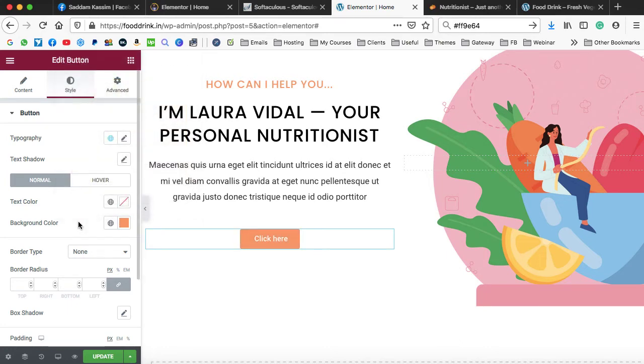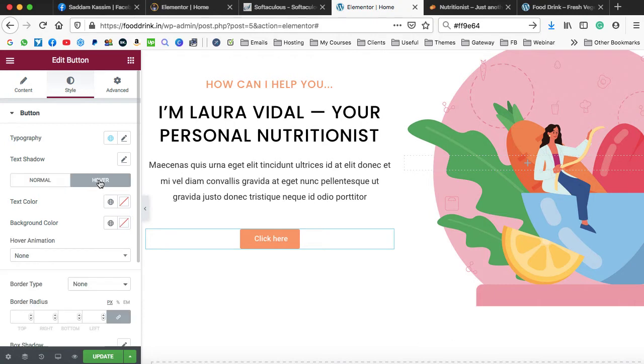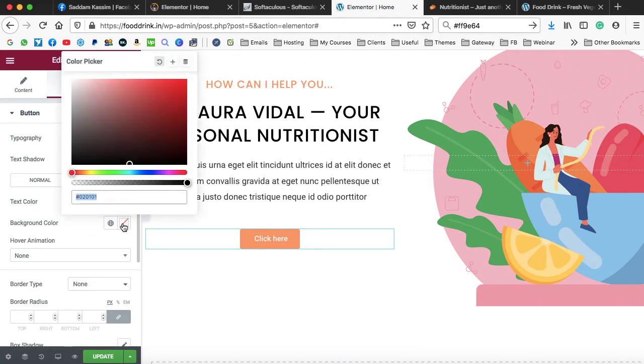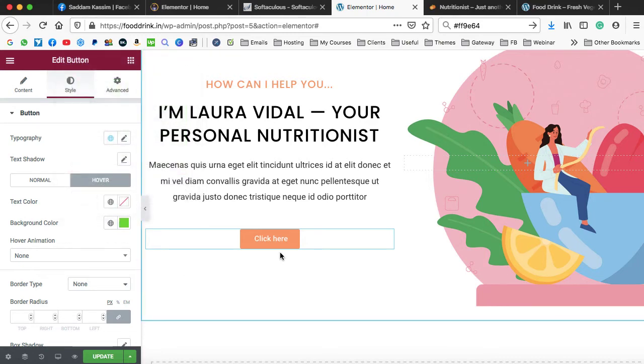If you would like to set a hover color, click on this hover tab, and here again we can change this color to something like, let's make it green type. So when someone puts a mouse onto this button, then the button color will be changed to green. Okay, now let's put the mouse over here. You can see on hover the button color changes.